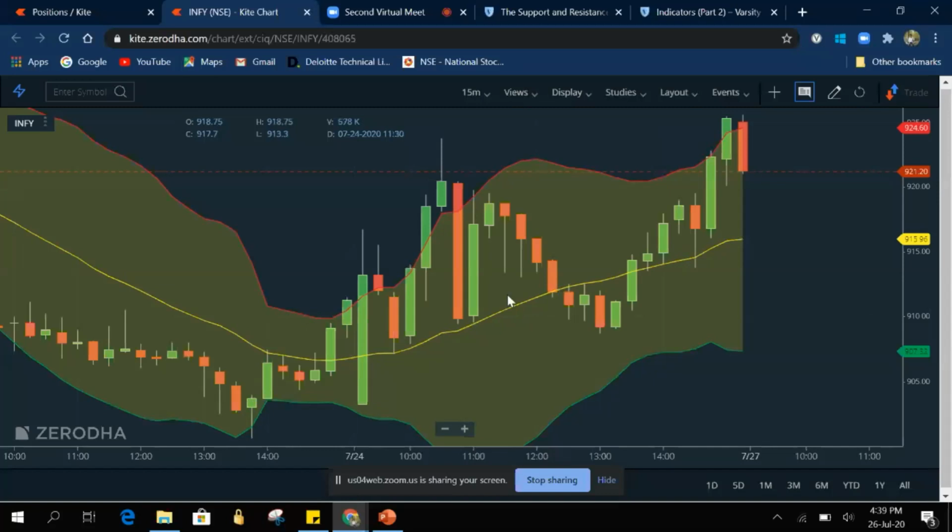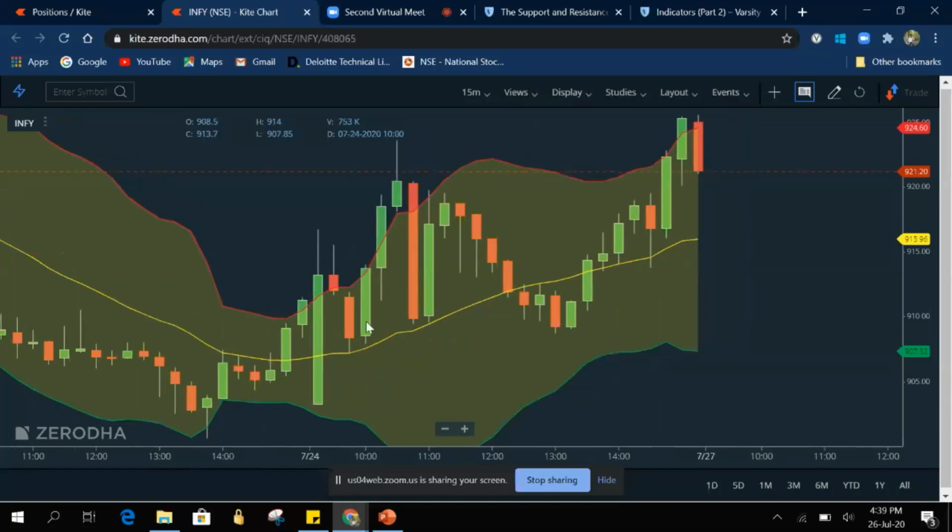So now at 10 o'clock at this green candle, you can see my pointer, I hope. At this green candle we will initiate a long position, that is buy. Our target will be the red line. And now again it started moving up, it also went out of the range. Now again the Bollinger Band will start consolidating into the range. So now here we can see it has completely gone out of the range.